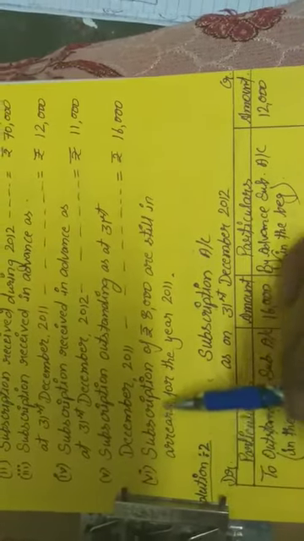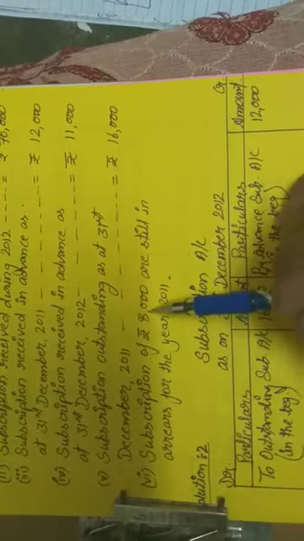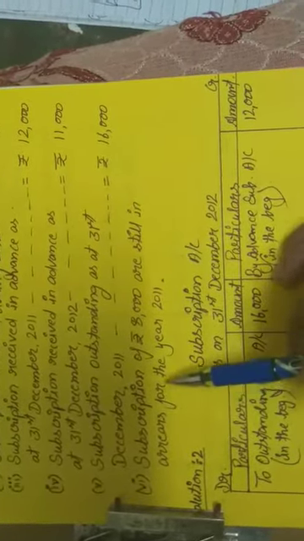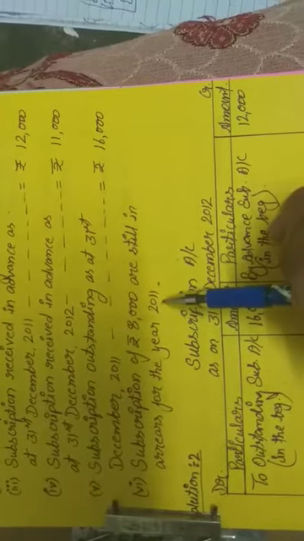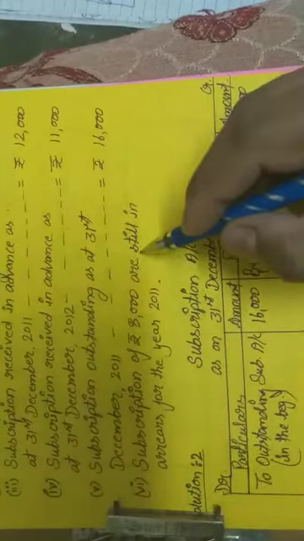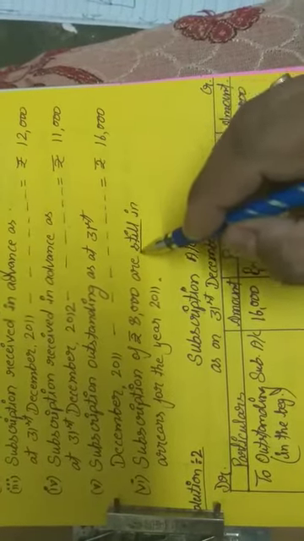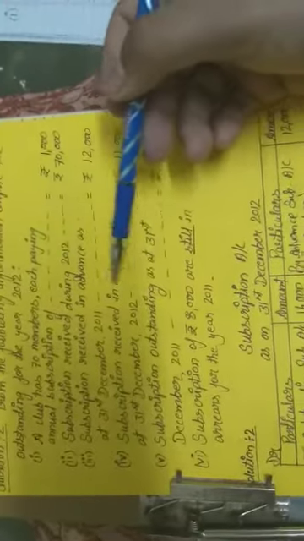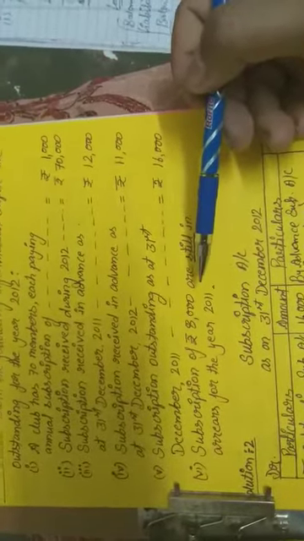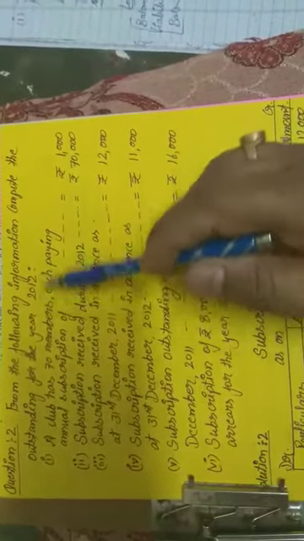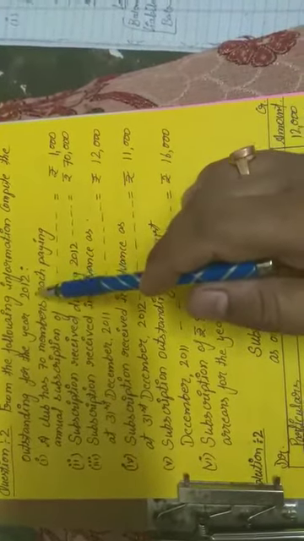The last one, sixth: subscriptions of rupees 8,000 are still in arrear for the year 2011. It means this is the outstanding subscription. They use the word still, which means this information is given on this particular date, and we have to remember this date, 31st December 2012.